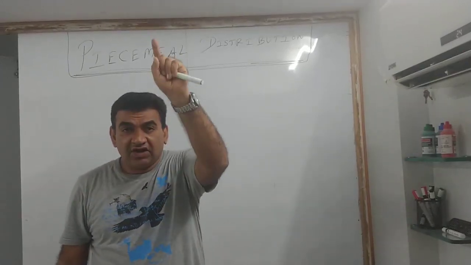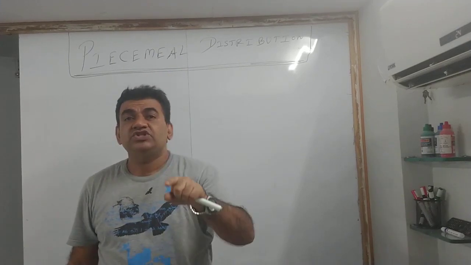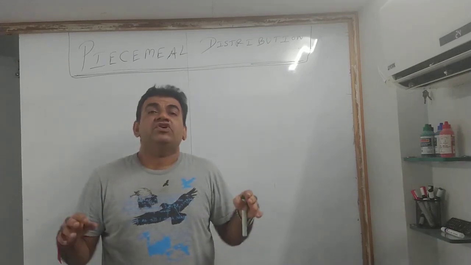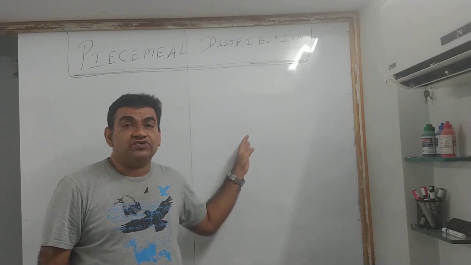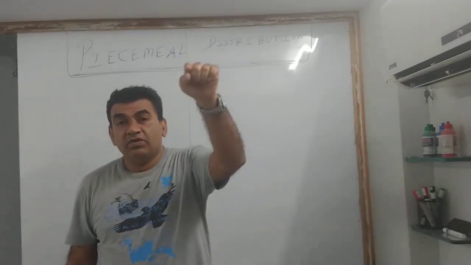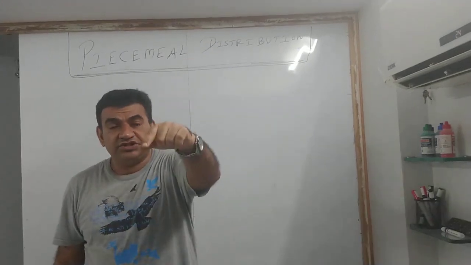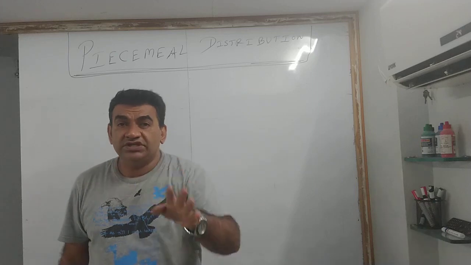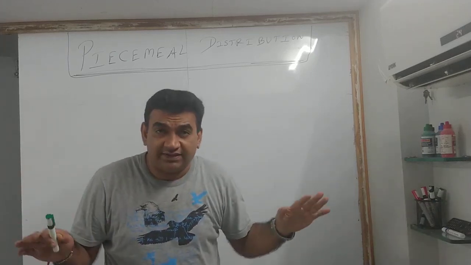First thing about piecemeal: piecemeal comes into picture only when the firm is dissolved. If there is no dissolution, there is no question of piecemeal. So remember, before I go into the meaning of piecemeal, this chapter comes into picture only when the firm is dissolved. If there is no dissolution, there is no meaning of this particular chapter.